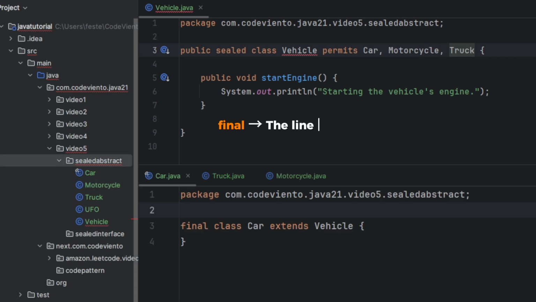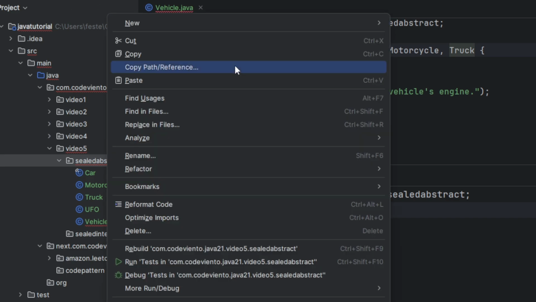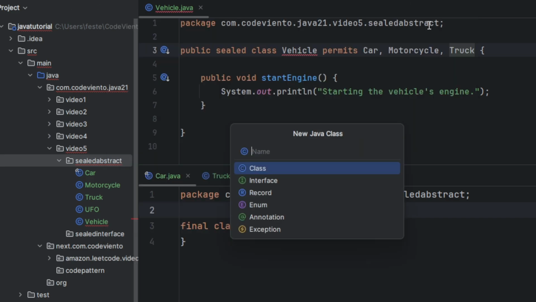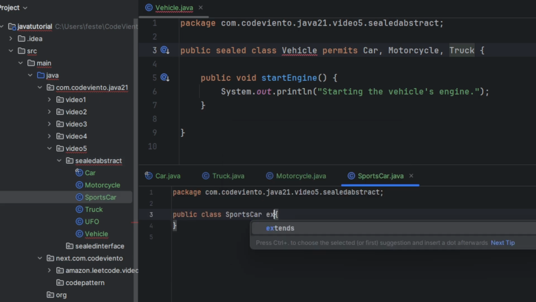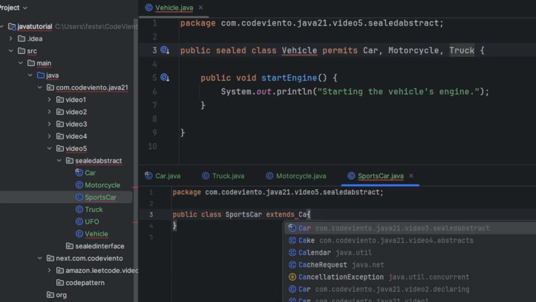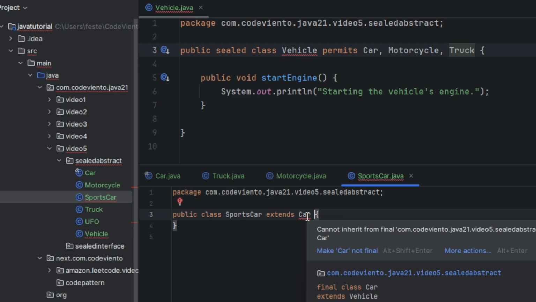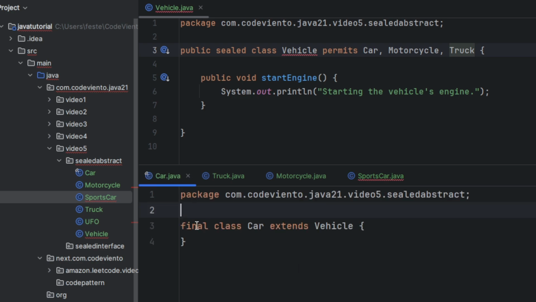The final means the line ends here. Our car class is final. This means the car model is a final design. No one can create a sports car by extending it. Let's check this with an example. I will create a class sports car. And I want to extend sports car from car. This is not possible because we marked car as a final class.